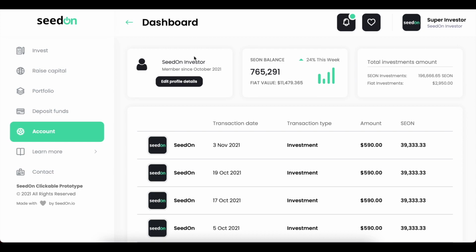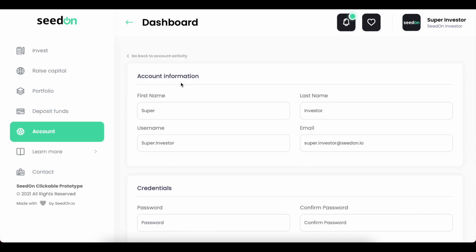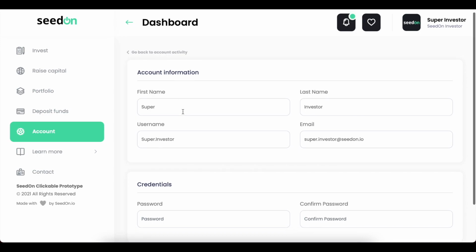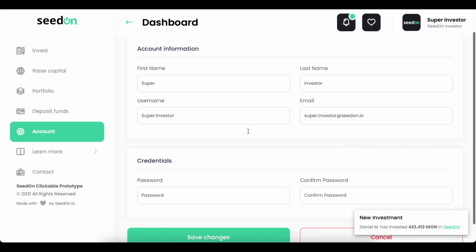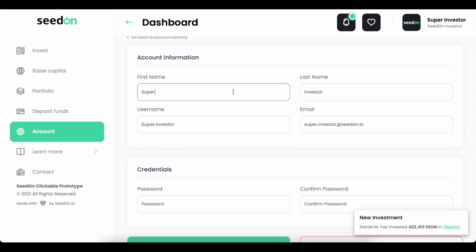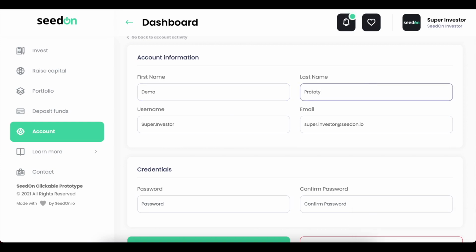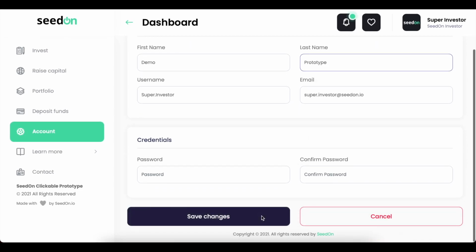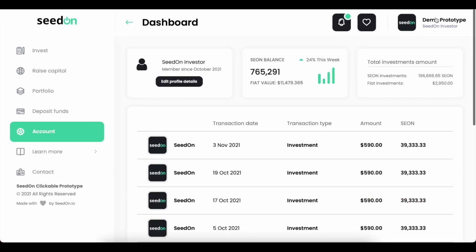So over here on the left side we have the possibility to go ahead and edit our profile details. So we can actually update the first name, last name, username, email, and the password. So we can just change, for example, the first name and the last name, and we can update those changes. We also see those reflected over here. So here is our user, so we can see that it has changed. Over here in the middle we have the same component that has been used in the investment screen and also in the portfolio screen.